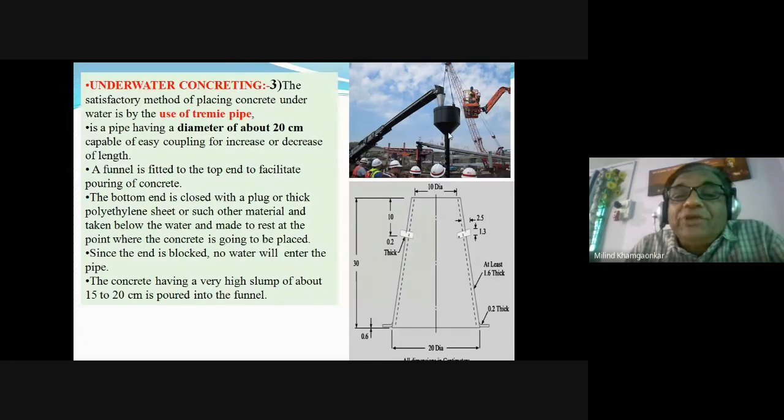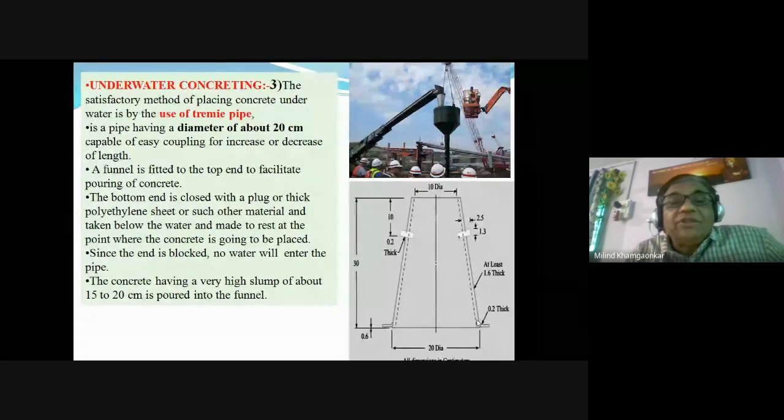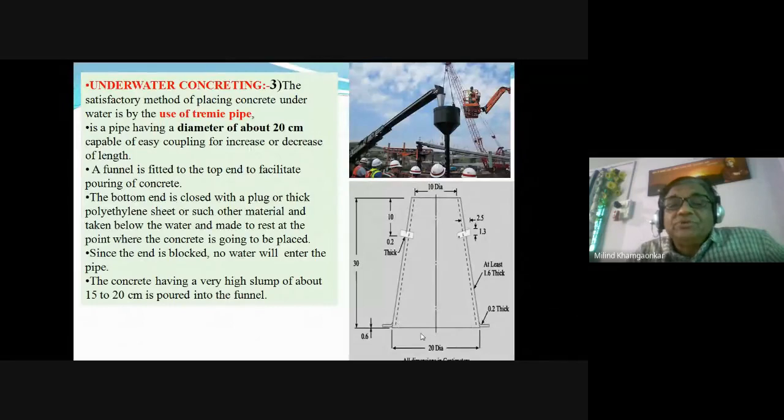this pipe is inserted in the concrete, in the water, below the water where the concrete is to be placed, in the formwork, and the bottom of this pipe or bottom of this tremie is closed. This bottom is closed with a thick plug, with a thick polyethylene sheet.